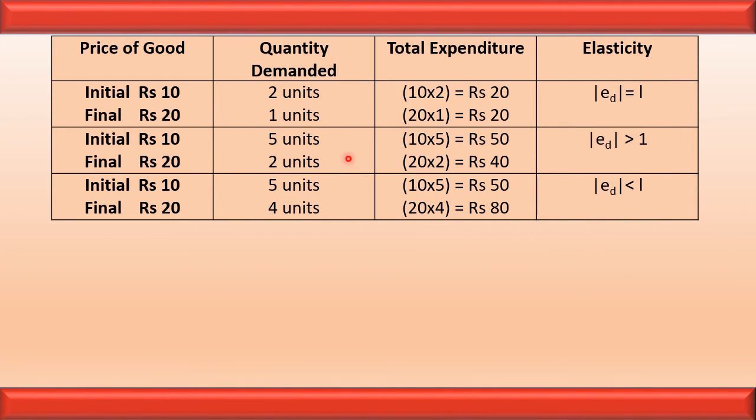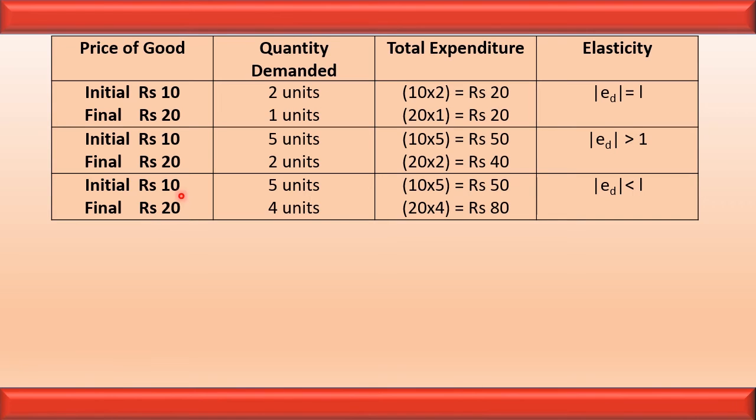Let us understand the same thing through the schedule. Here we can say that price is increasing, but the expenditure is constant, 20 rupees. It means unitary elastic, ED is equal to 1. When the price increases and the expenditure is decreasing, 50, 40, it is decreasing. So it is called more than unitary elastic demand.